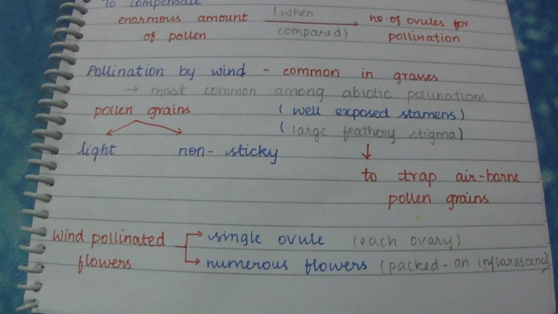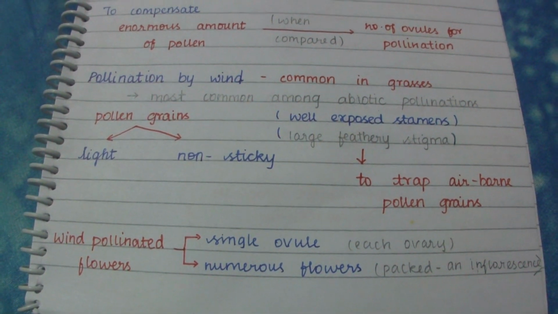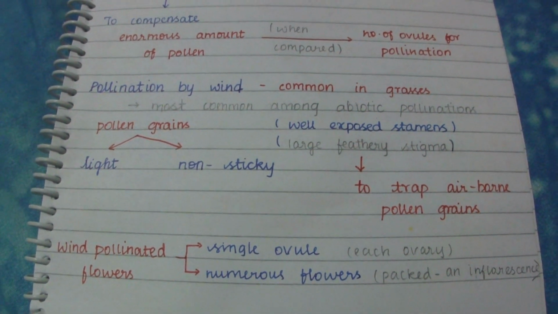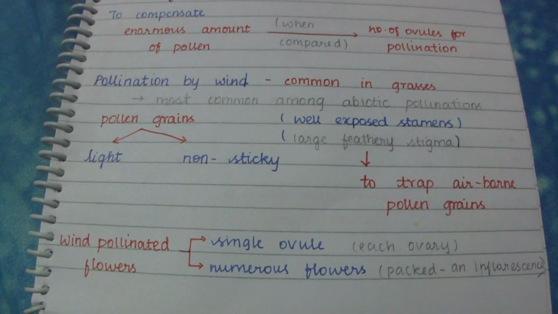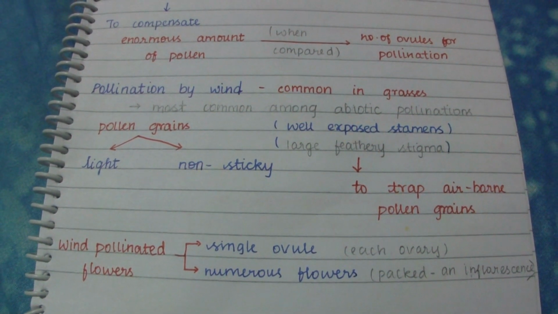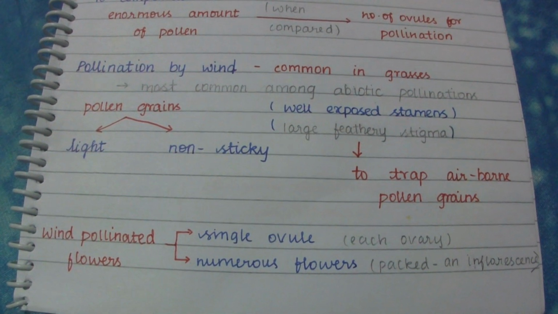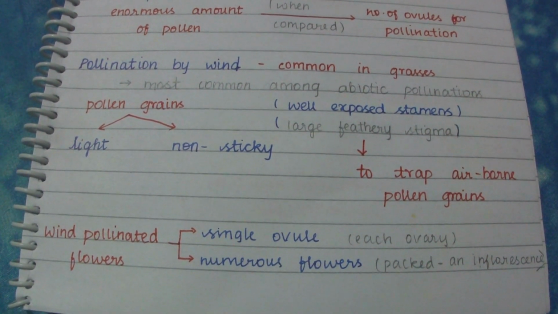The next thing is that the flowers have exposed stamens and a large feathery stigma. Because of this characteristic, they can trap airborne pollen grains very easily. This kind of structure is for plants which are pollinated by wind: exposed stamens, feathery stigma, and light, non-sticky pollen grains.